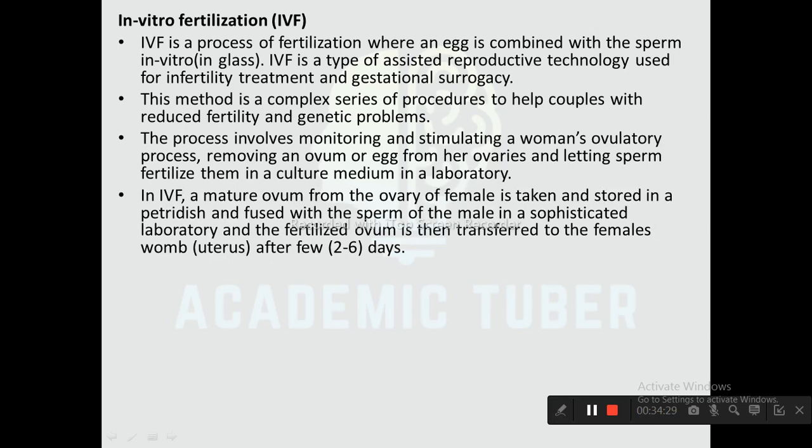In IVF, a mature ovum from the ovary of the female is taken and stored in a petri dish and fused with the sperm of the male in a sophisticated laboratory, and the fertilized ovum is then transferred to the female's womb, the uterus, after a few days.